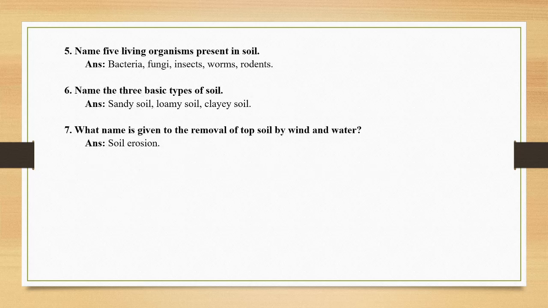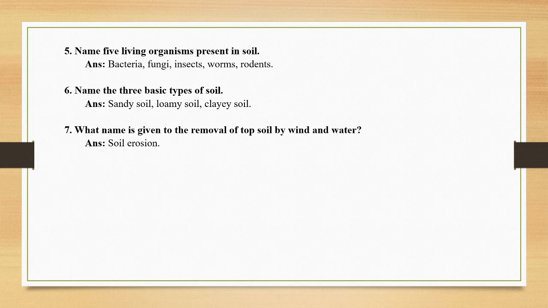Next one, name five living organisms which are present in the soil. Living organisms definitely means not inanimate objects like the soil we just discussed. So the living organisms present in the soil are bacteria, fungi, insects, worms, rodents. Bacteria are very small microscopic organisms.